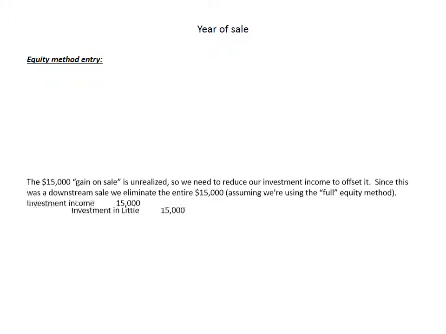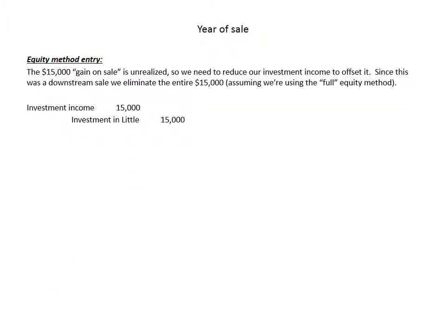Okay, let's go ahead and do our year of sale equity method entry. The $15,000 gain on sale is unrealized, so we need to reduce our investment income to offset it. Since this was a downstream sale, we eliminate the entire $15,000. So we reduce investment income with a debit and reduce our investment in Little with a credit.